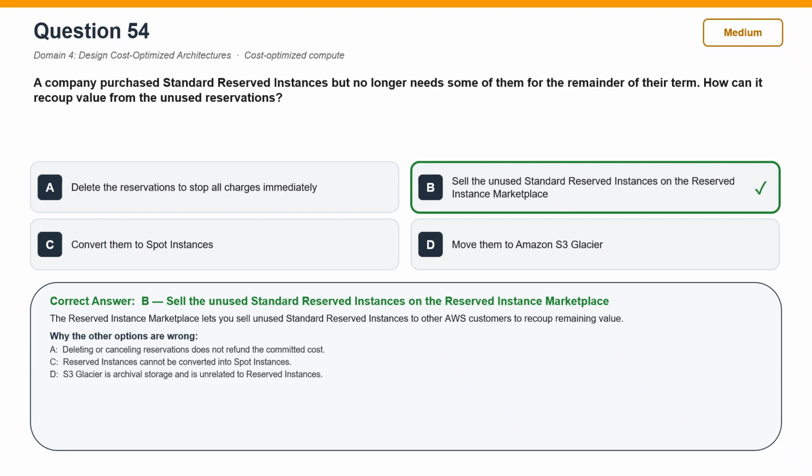Now, why the other options are wrong? Delete the reservations to stop all charges immediately is incorrect. Deleting or canceling reservations does not refund the committed cost. Convert them to spot instances is incorrect. Reserved instances cannot be converted into spot instances. Move them to Amazon S3 Glacier is incorrect. S3 Glacier is archival storage and is unrelated to reserved instances.